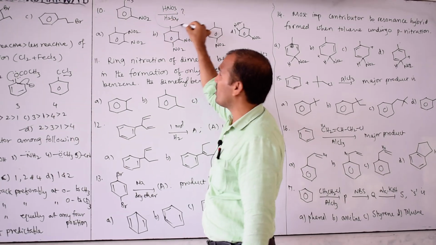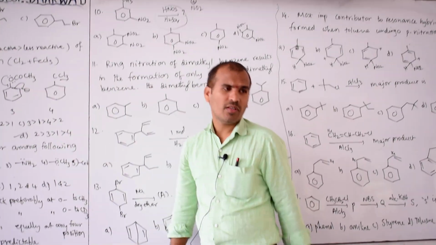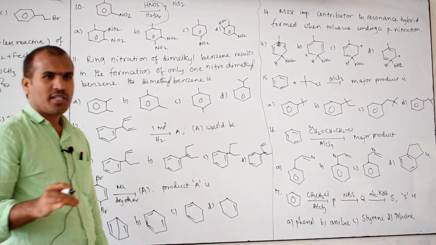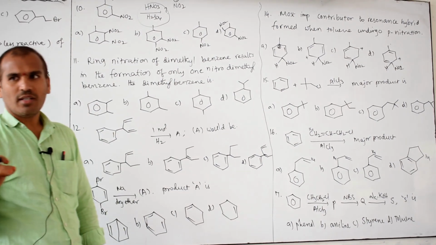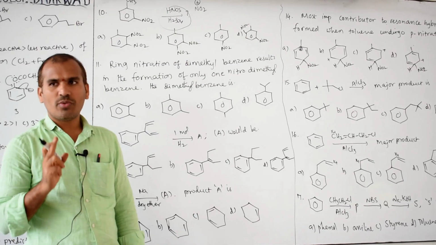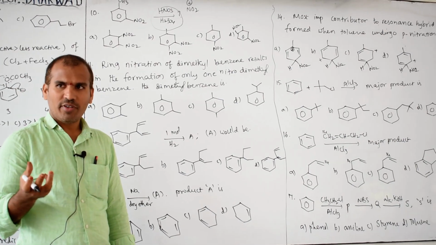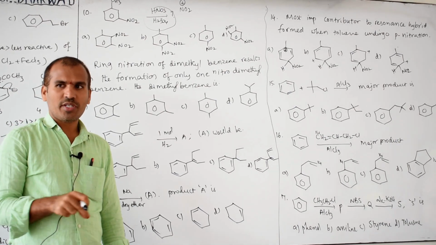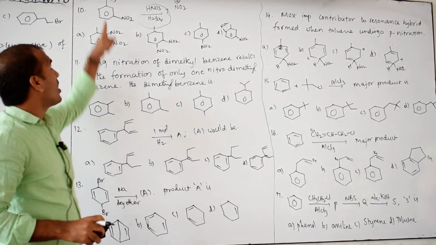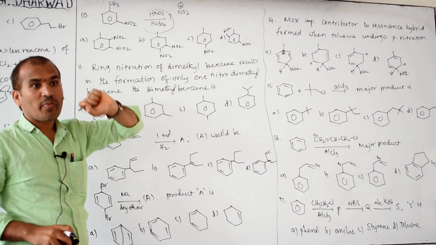Now nitration. In this nitration, what is the electrophile? NO2 plus is the electrophile. This nitration reaction I taught in the benzene chapter. Alkylation, acylation, nitration, halogenation, some reactions I taught. So this is a nitration reaction. Then what is the electrophile? NO2 plus. Plus means electron deficient or sufficient? Deficient. The electron deficient species attacks at which position, rich or poor? Rich. Then which is the donor? This is the donor group. Which director? Ortho para director.